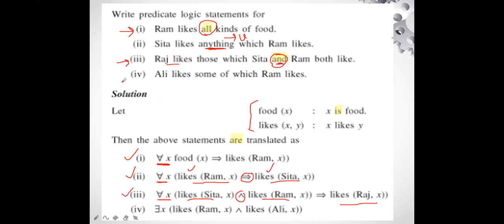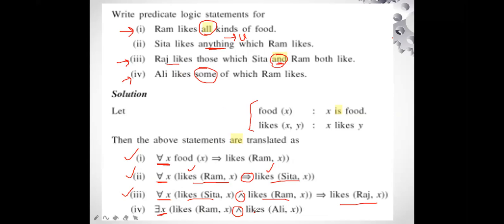Now the last statement says Ali likes some of which Ram likes. Now you can easily identify the word some. Some is the existential quantifier, right? And how do we define it? It goes with the conjunction sign. So that is why we are going to use the conjunction sign. So Ali likes some of which Ram likes.